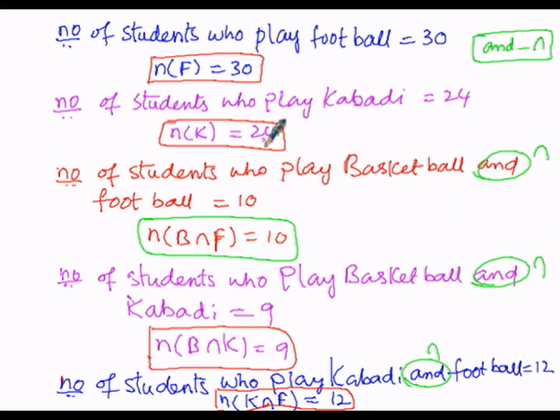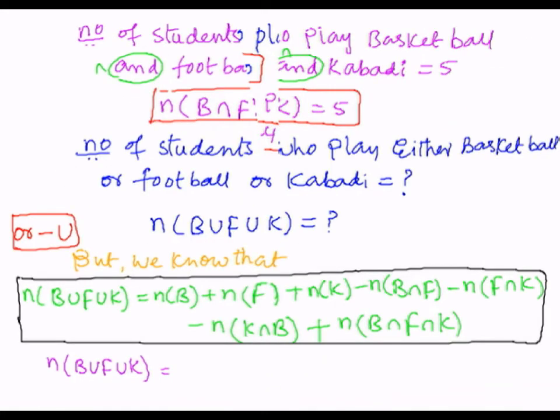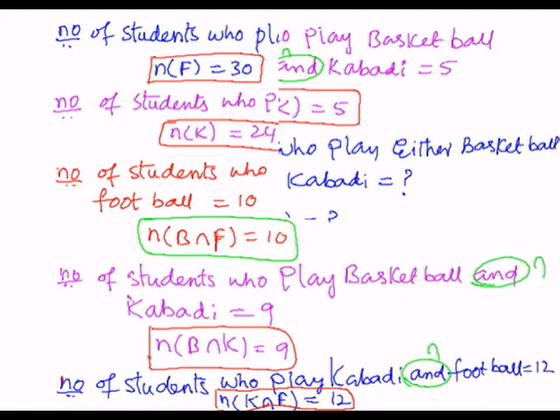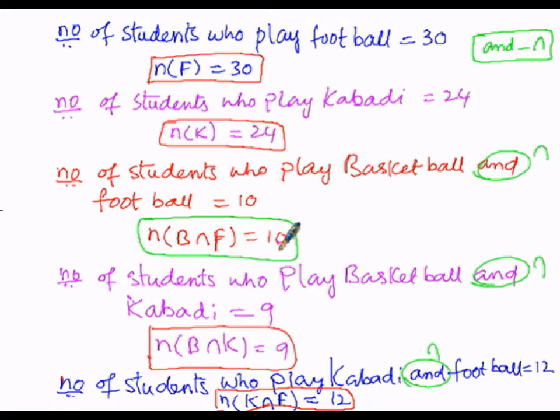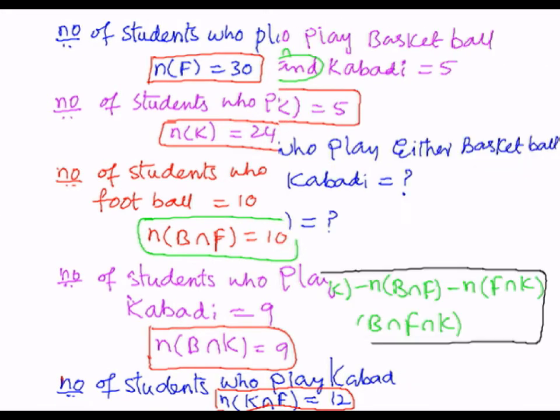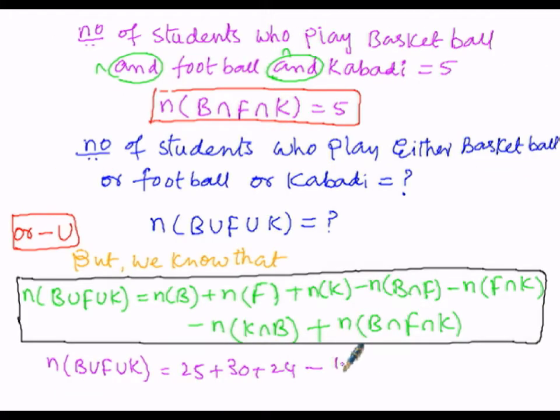So we can write it as 25 plus 30 plus 24 minus n of B intersection F, which is 10. So minus 10, then minus n of F intersection K.